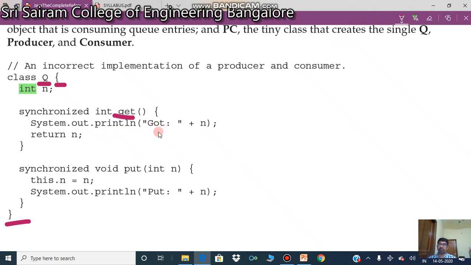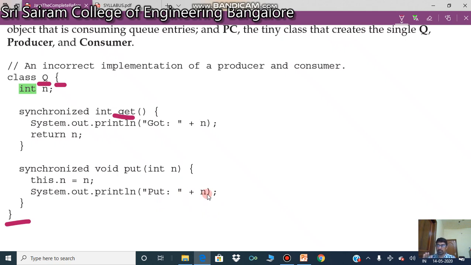It is going to print "Got" and n. And we have another method called put, which takes a single parameter and assigns this.n, which is the field n, the argument value. So it puts the value into n. So this is about my first class.